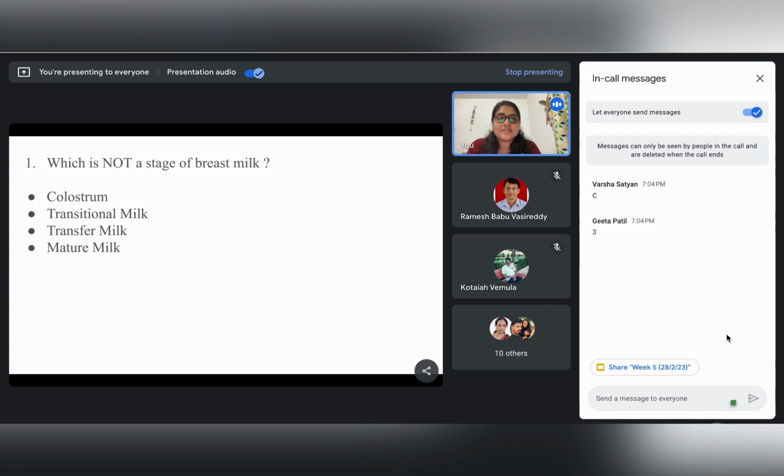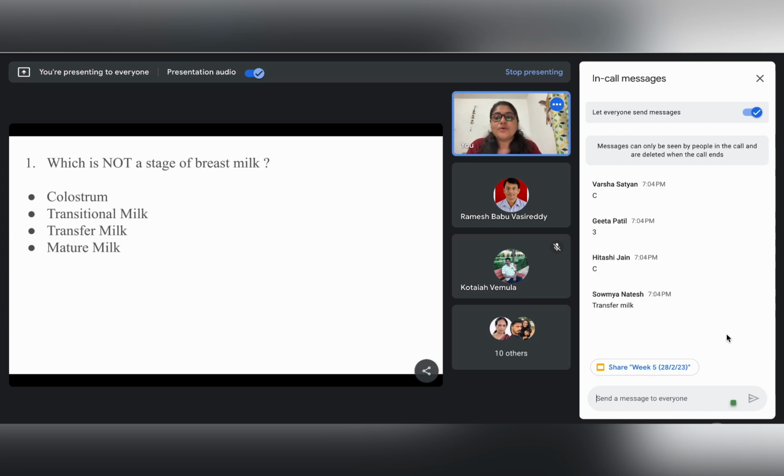Okay, we have some answers. Varsha and Dr. Patil say that it is transfer milk. Hitashi also says it is transfer milk. Correct. Transfer milk is not a stage of breast milk.